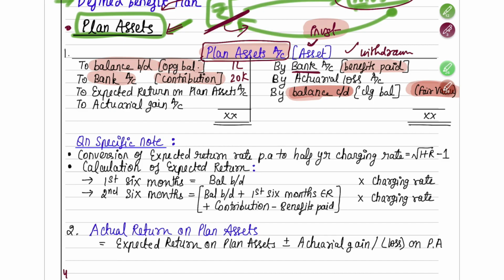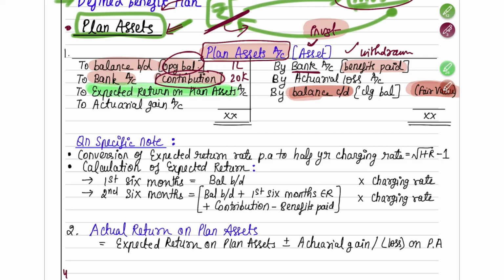Okay, fine. So here then what happens is, on this opening balance and on the contribution that you have made, on all that amount you will get some interest also. If you're going to invest, what you're going to get in return is some interest. That interest is what you call expected return on plan assets. That means how much you expect to get on it.